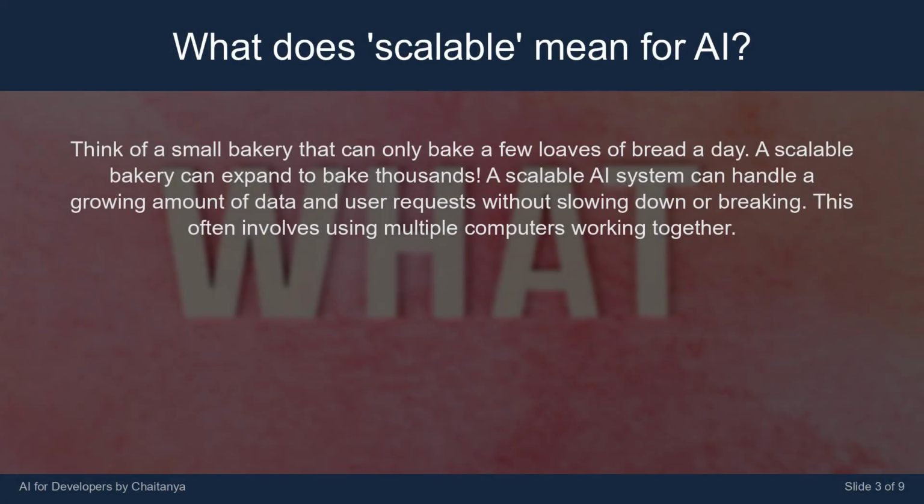Think of a small bakery that can only bake a few loaves of bread a day. A scalable bakery can expand to bake thousands. A scalable AI system can handle a growing amount of data and user requests without slowing down or breaking. This often involves using multiple computers working together.